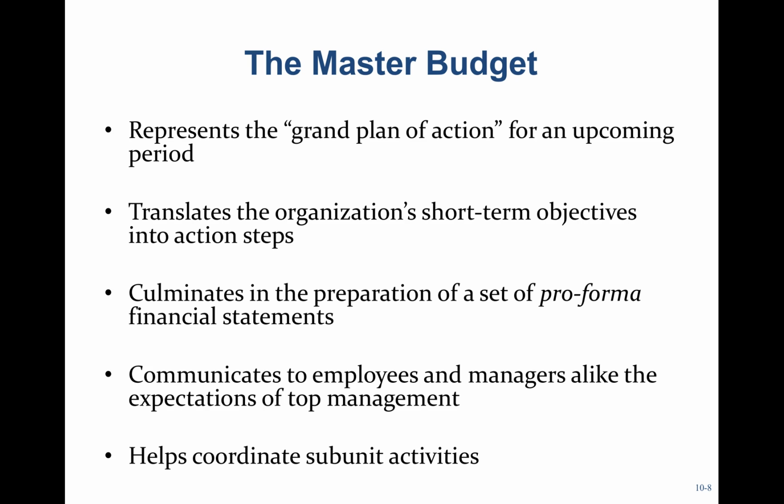So the master budget, we might consider that our grand plan. What are we going to do in the upcoming period with respect to sales, inventory, labor, materials? So we'll look at our short-term objectives. We're going to sell 5% more inventory, and we'll turn those into action steps. At the end of the budgeting process, we'll prepare budgeted financial statements. Sometimes those are called pro forma financial statements.